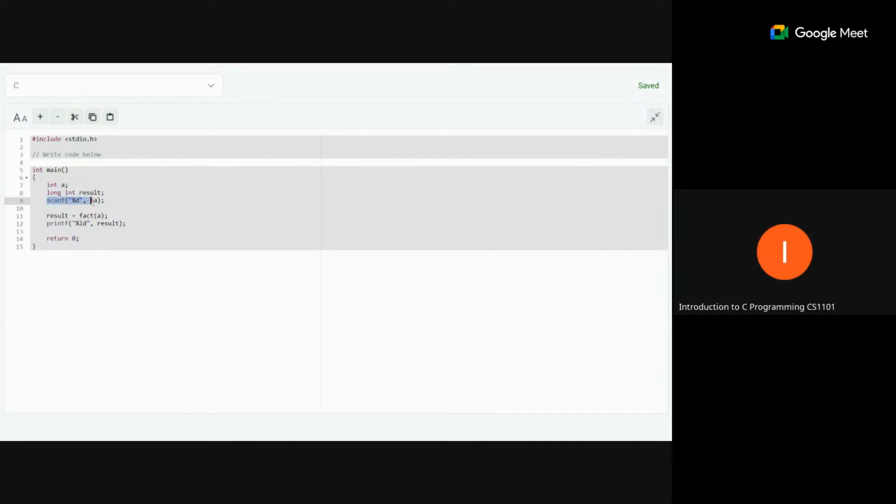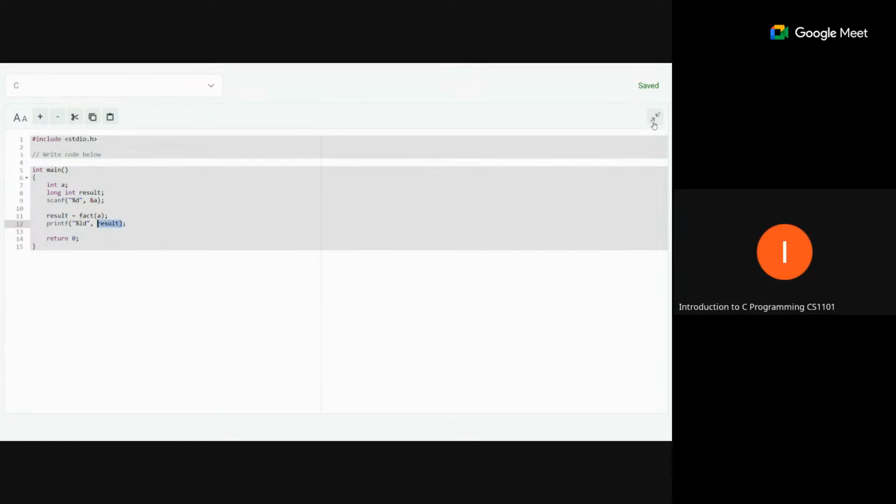Now we are reading one input value a, and we are calling the function fact, passing a as input to this fact function, and finally we are printing the result. Whatever value this function returns will be stored in the result variable, and we will print that value as the output.